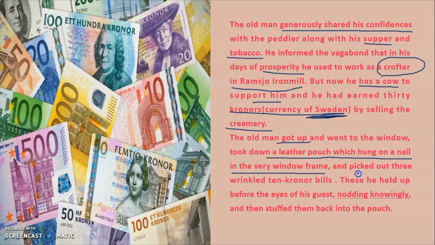He took the leather pouch and picked out three wrinkled 10 kronor bills. That means he took out three bills of 10 kronors each, that is 30 kronors, and these he held up before the eyes of his guest, nodding knowingly. And nodding knowingly here means that these words show here the fairy tale angle that we read in the beginning of the introduction part of the story in the book.